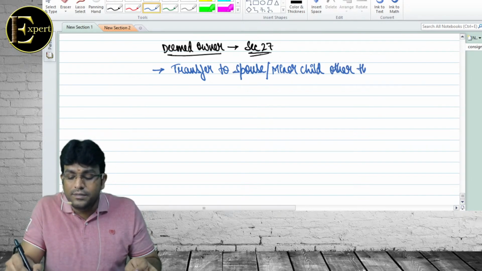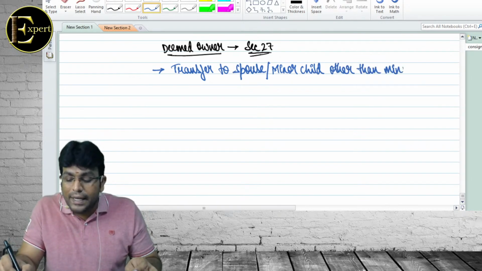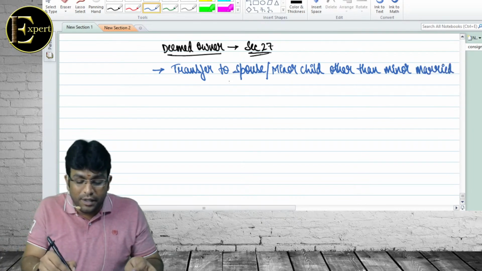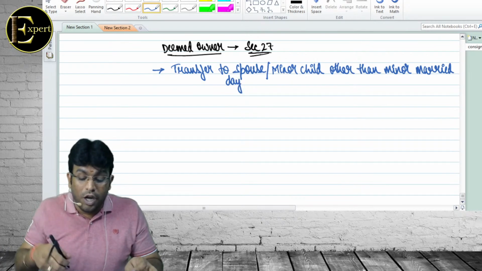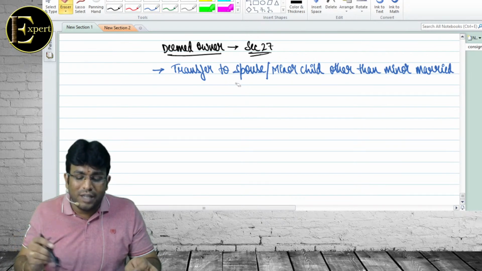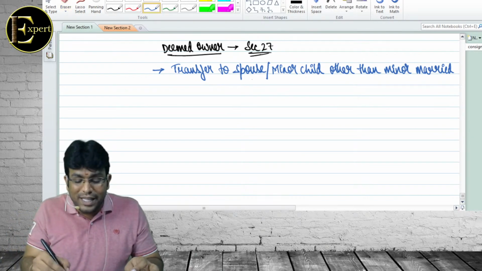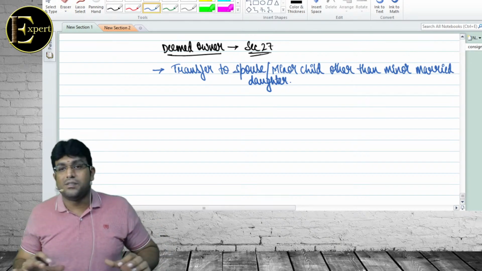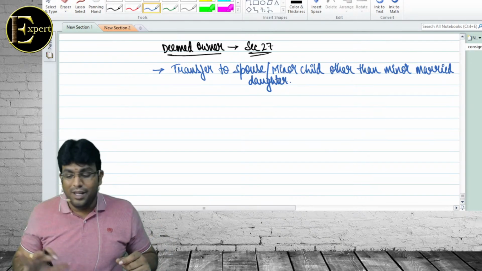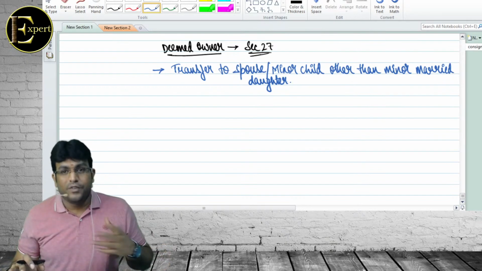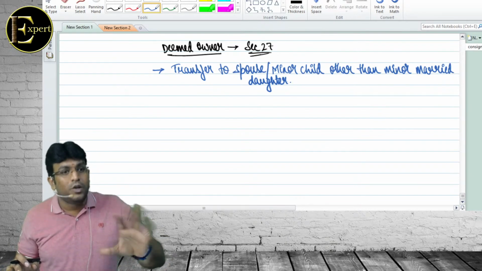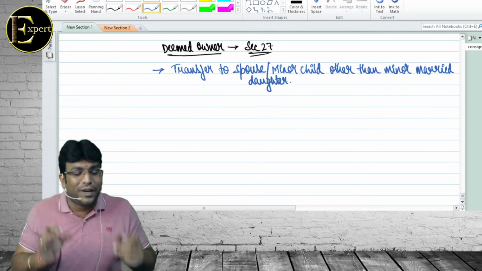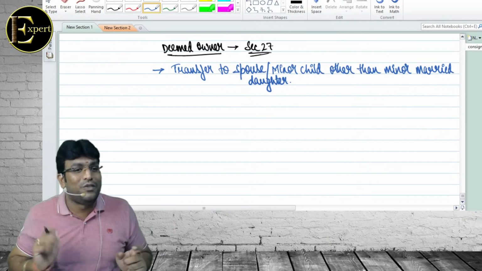Other than minor married daughter. No emotions. Telling sir, minor marriage is illegal. No sir. All that emotions we don't want. In income tax, we don't want your feelings and emotions. We want just sections and subsections. Clear with this point, everybody? Come on. Other than minor married daughter. So if Shivateja has got a minor daughter and I got my daughter married, example, I'll not do that. Okay? If I give a property to my minor married daughter, what will happen?